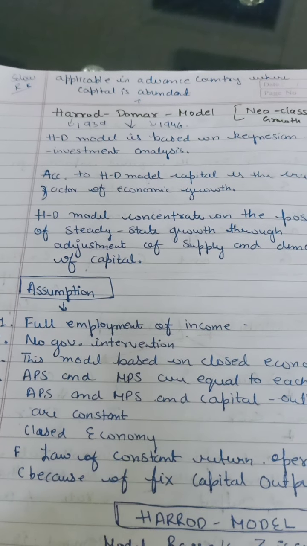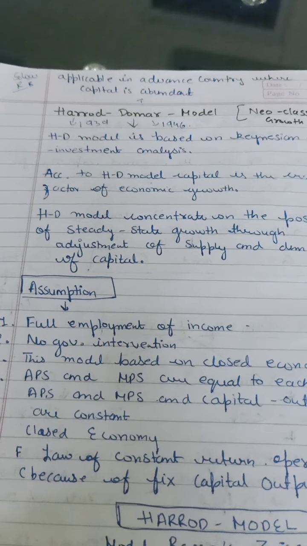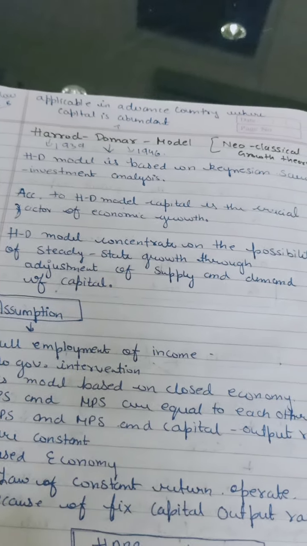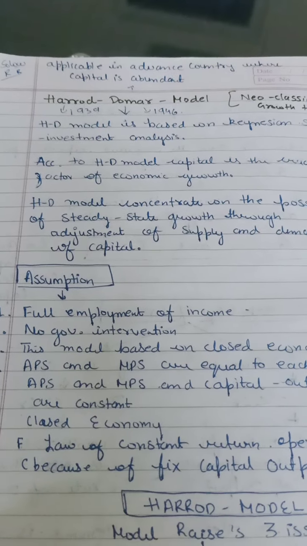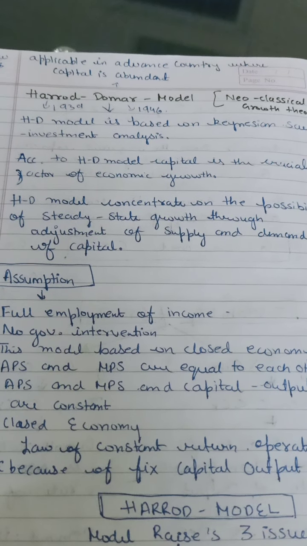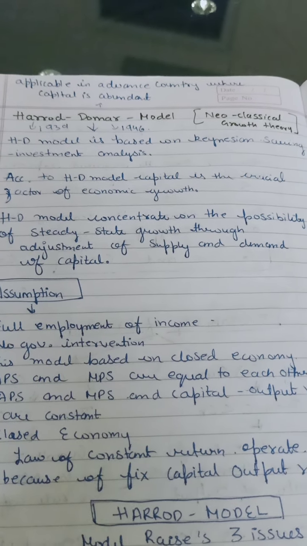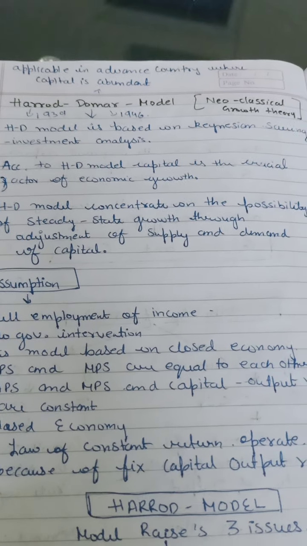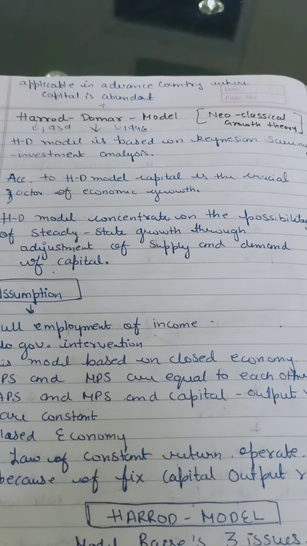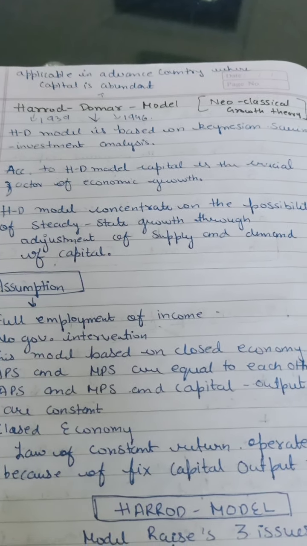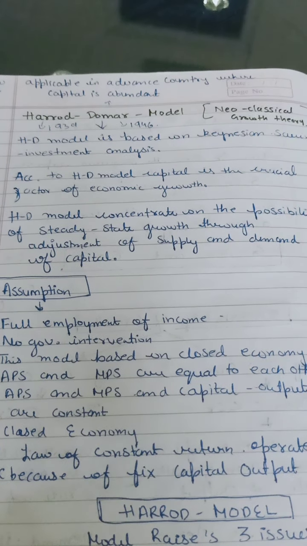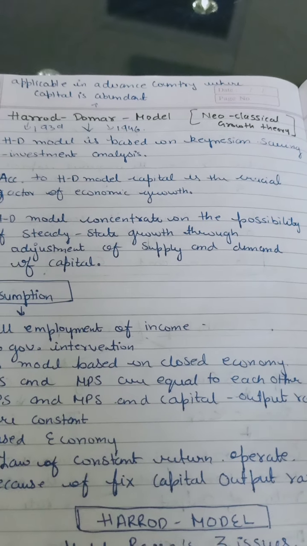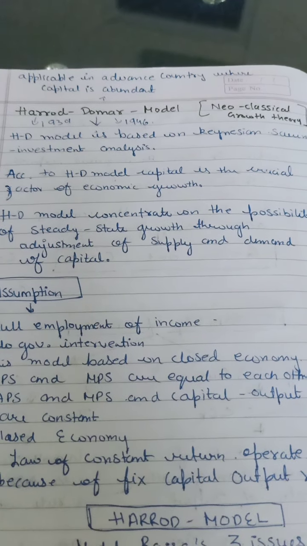Both models have some similarities and basic dissimilarities, and these theories are crucially important for advanced countries because capital and saving are available on a large scale. The Harrod-Domar model is based on Keynesian saving-investment analysis. According to it, capital is the crucial factor of economic growth, and more than saving, capital is the main factor involved.